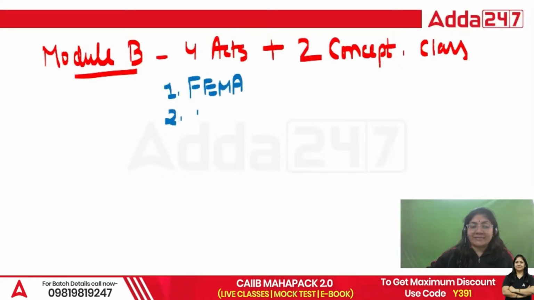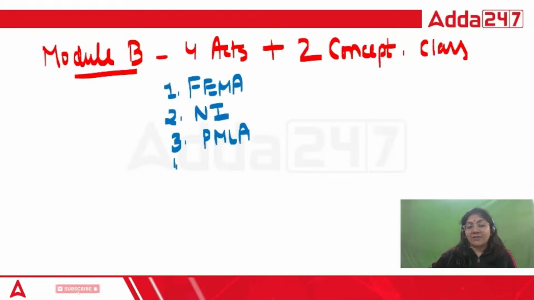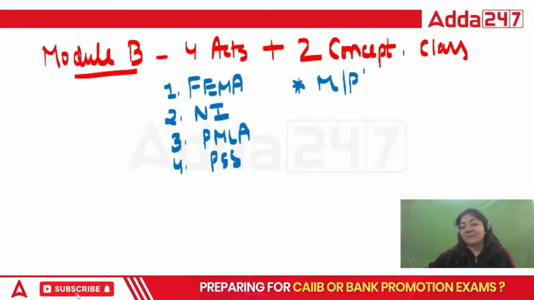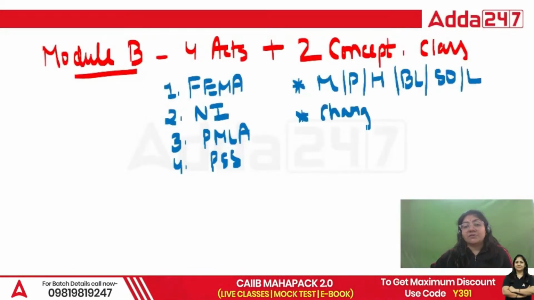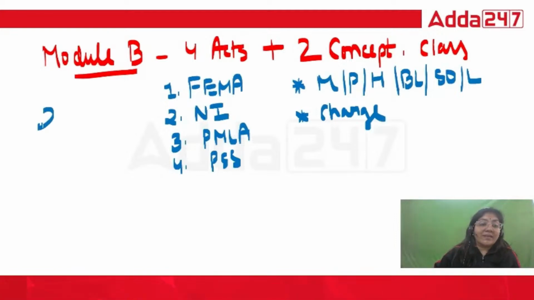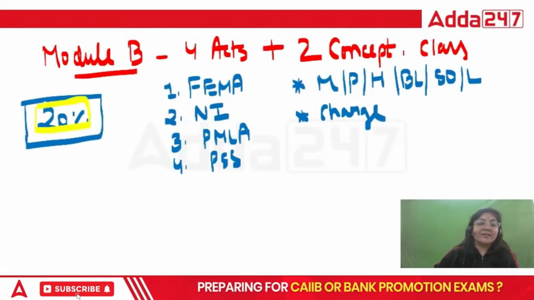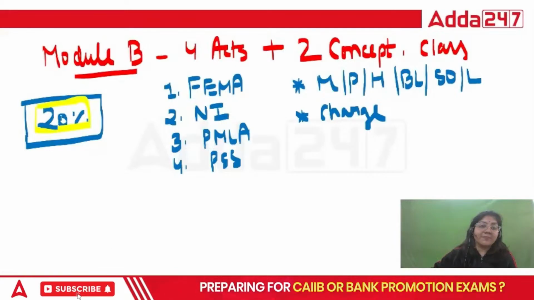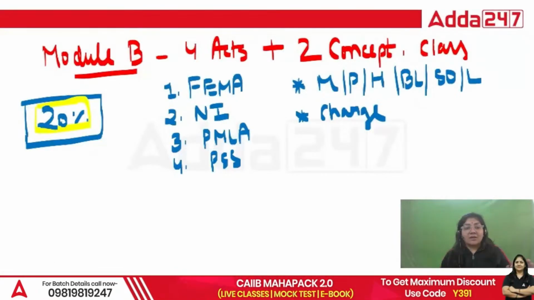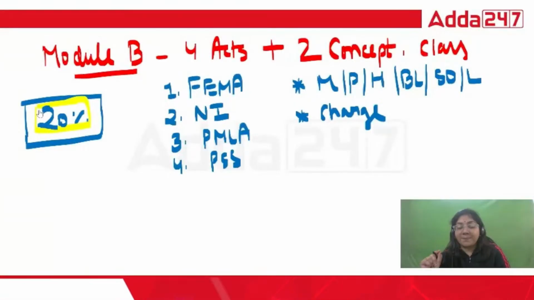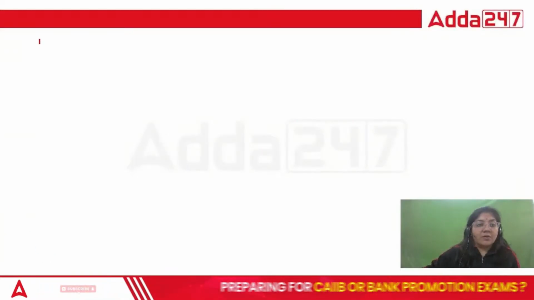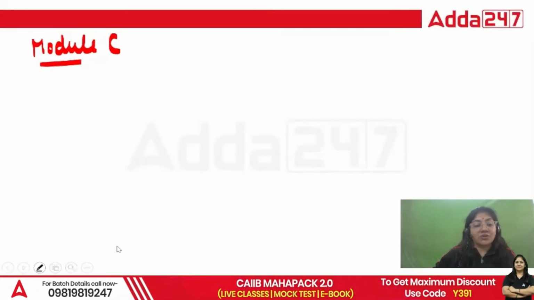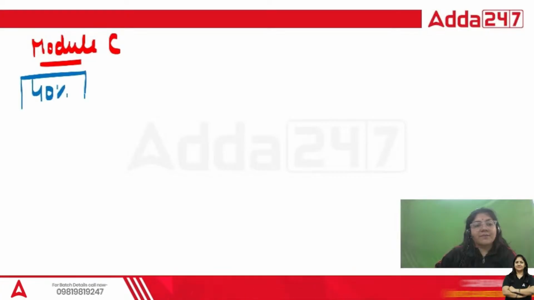As we know that in module A, there are total two acts that we have to study. The first act that you have to study is your Banking Regulation Act, 1949. This is your first act. Now, the second act is your Reserve Bank of India Act, 1934.